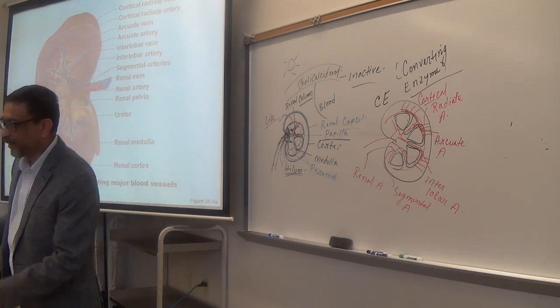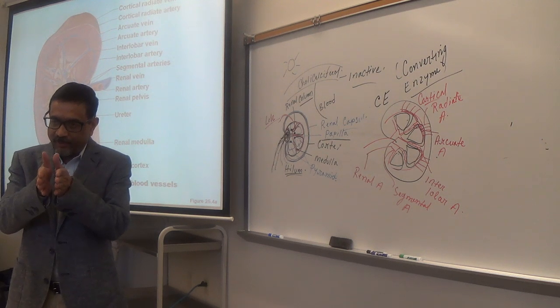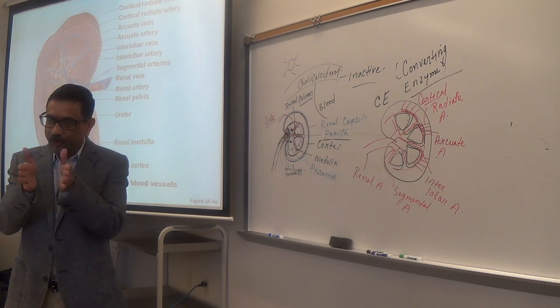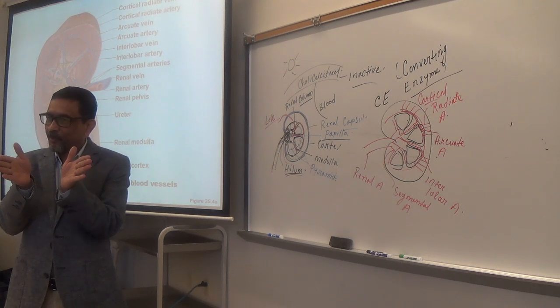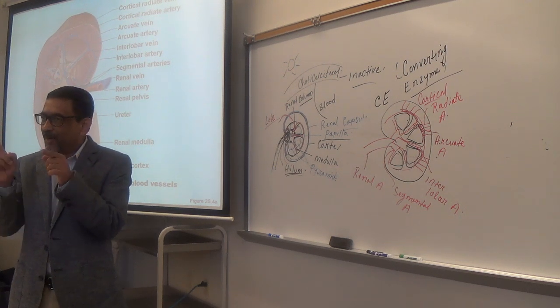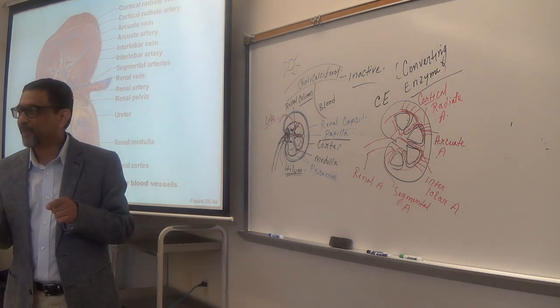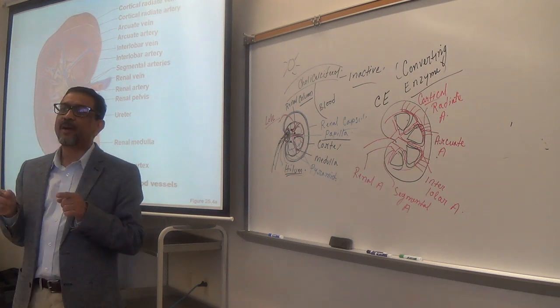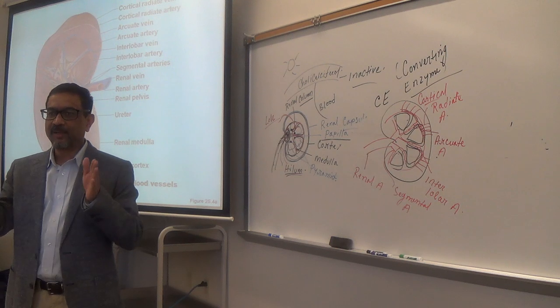And immediately after it passes through the hilum, it divides into how many branches? Two, anterior and posterior. These are called segmental arteries. Is it clear? Now the branches from segmental pass through the columns, and those branches are called what? Interlobar. Inter means in between, right?